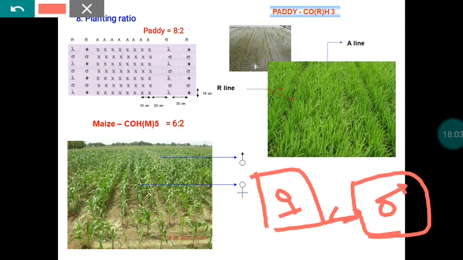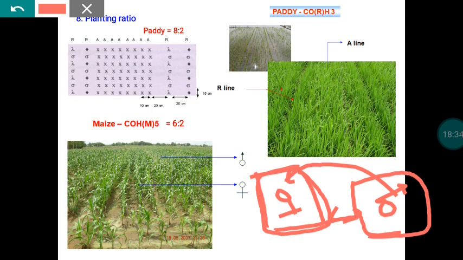So this is a male block. Whatever plants are available here, all of them are subjected to emasculation manually, and we convert all the flowers into female fertile and male sterile. After emasculation we will collect the pollen from the selected male parent, and that will be used for dusting. By that way only we are producing hybrids in the case of cotton, tomato, brinjal, bhendi and all.